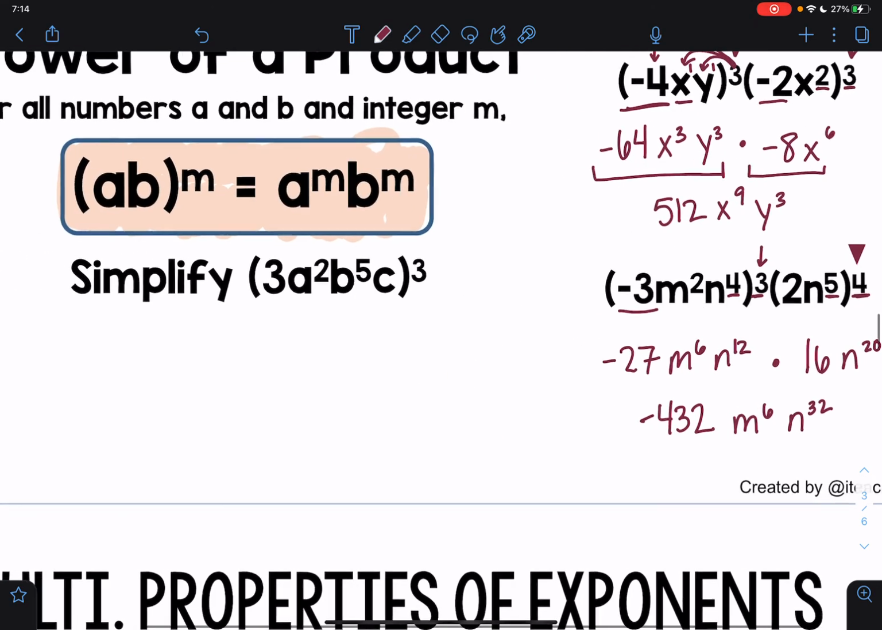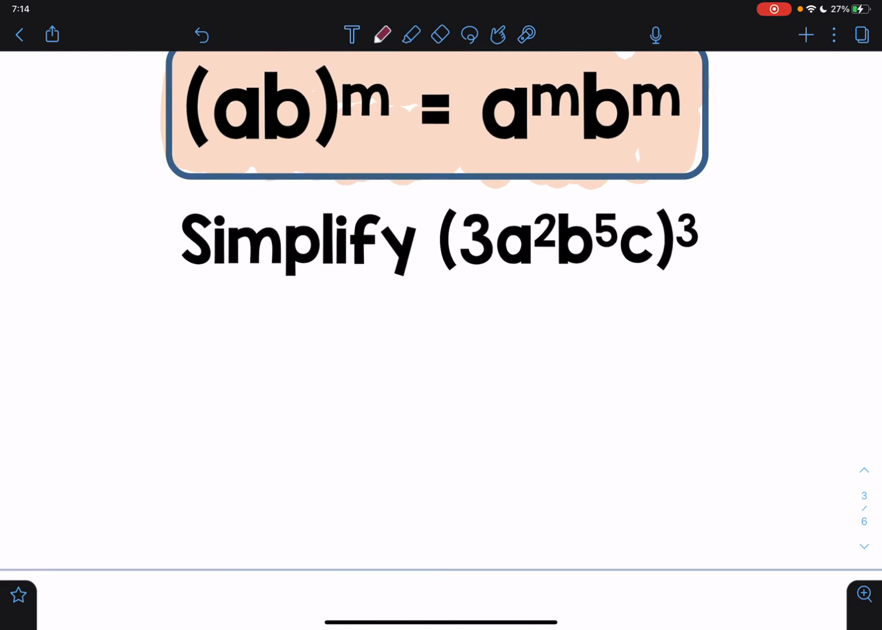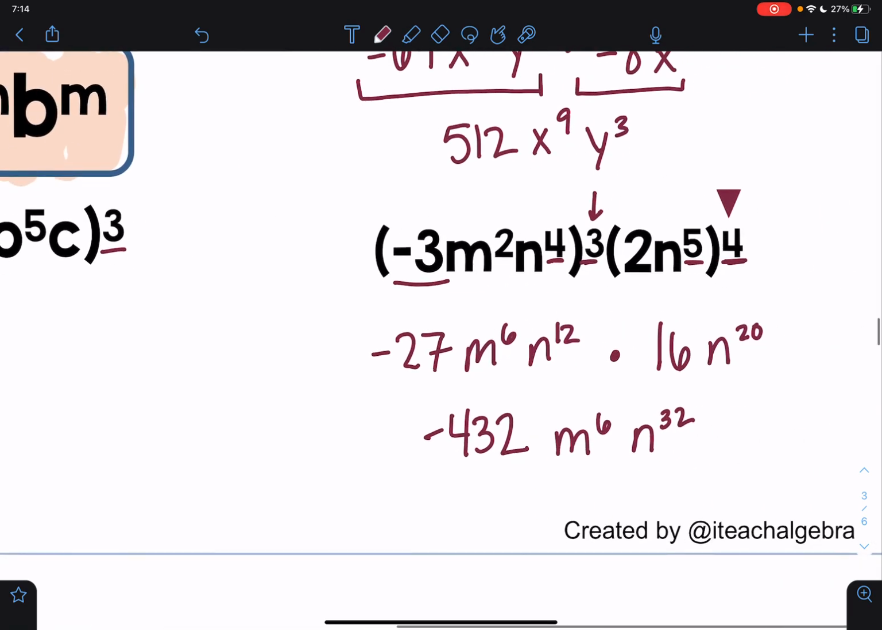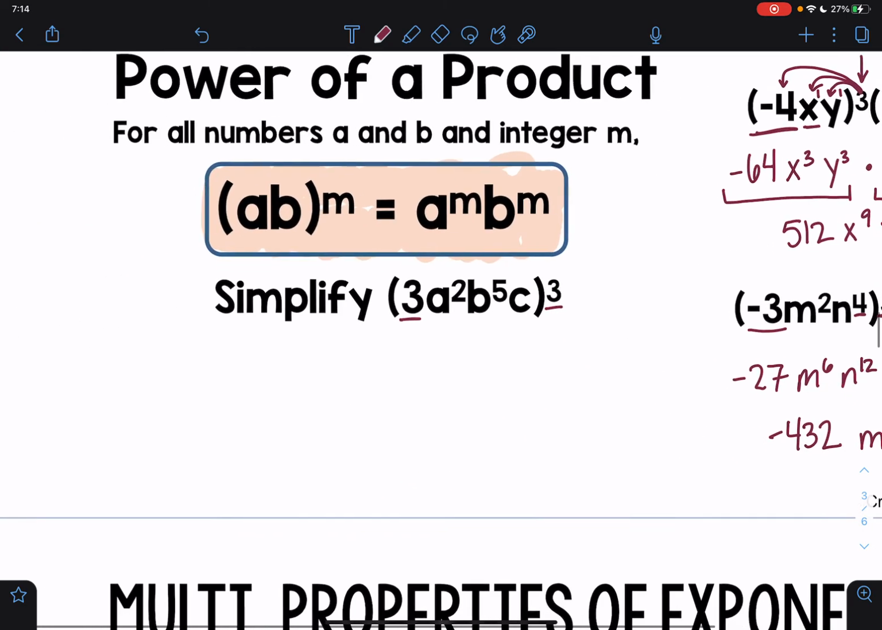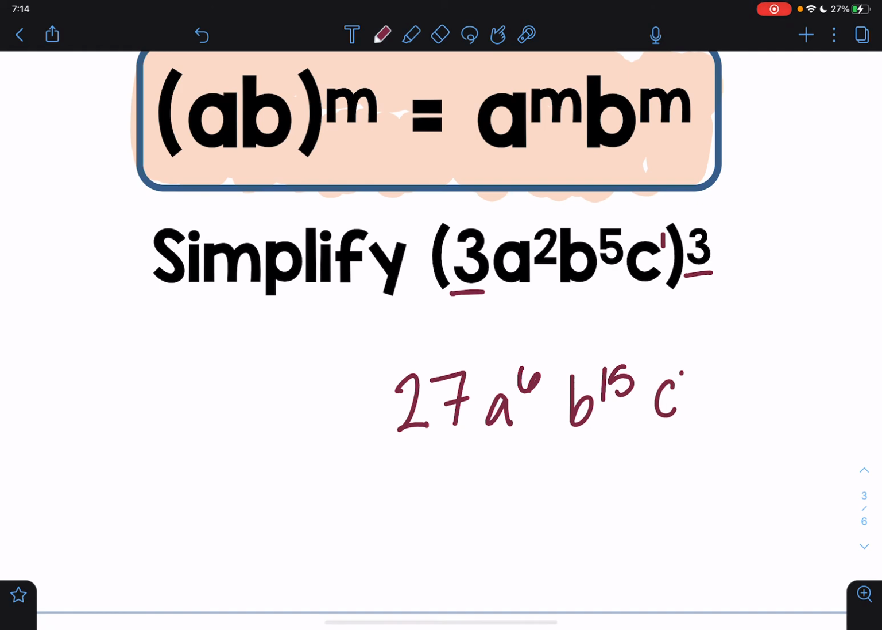And that's my answer. And so the one right here, this one isn't as complicated because you're only taking the 3 and you're no longer multiplying two entirely different terms together. We now have, it's just 1. So this one's a little bit nicer. So I'm still going to take the 3 cubed, which is 27, a to the 2nd power to the 3rd power, so 2 times 3 is 6, and then b to the 5th power to the 3rd power, so 5 times 3 is 15, c, invisible 1 rule, 1 times 3 is 3. So that's my answer.